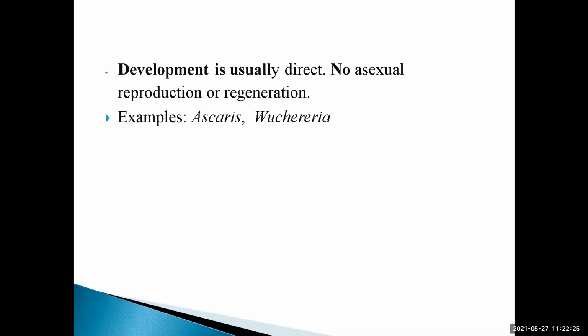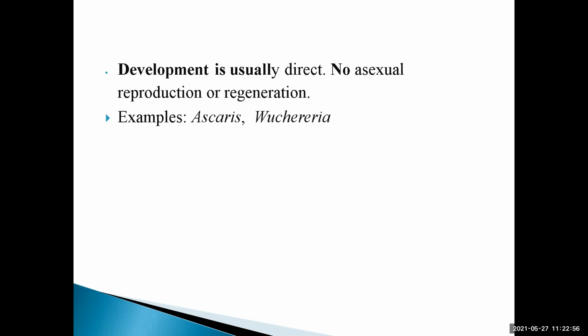Development is usually direct, meaning no larval stages are found in the developmental stage. No asexual reproduction or regeneration. I have explained asexual reproduction: in simple language, when gametes are not involved in reproduction, that is known as asexual.